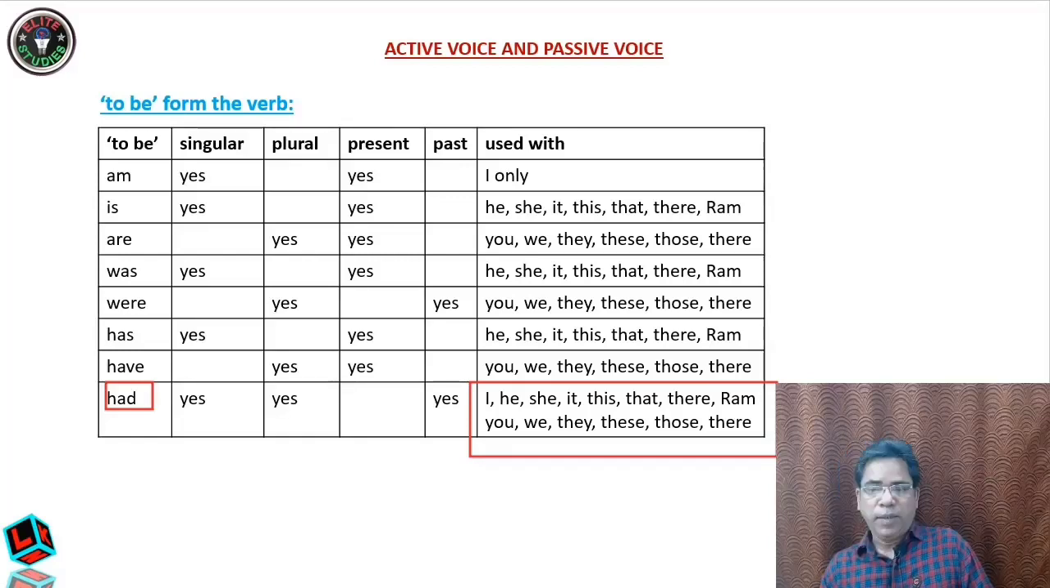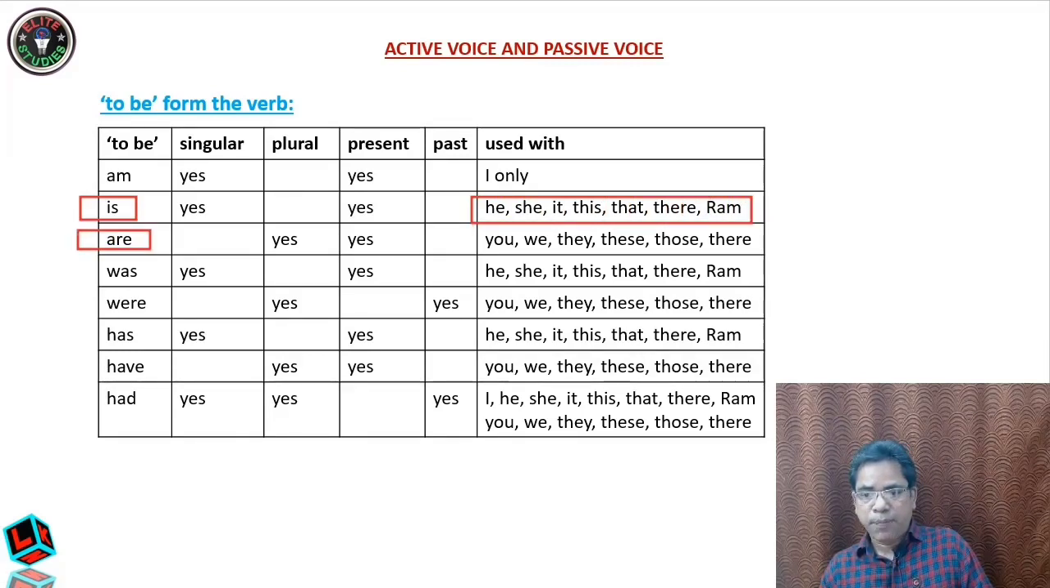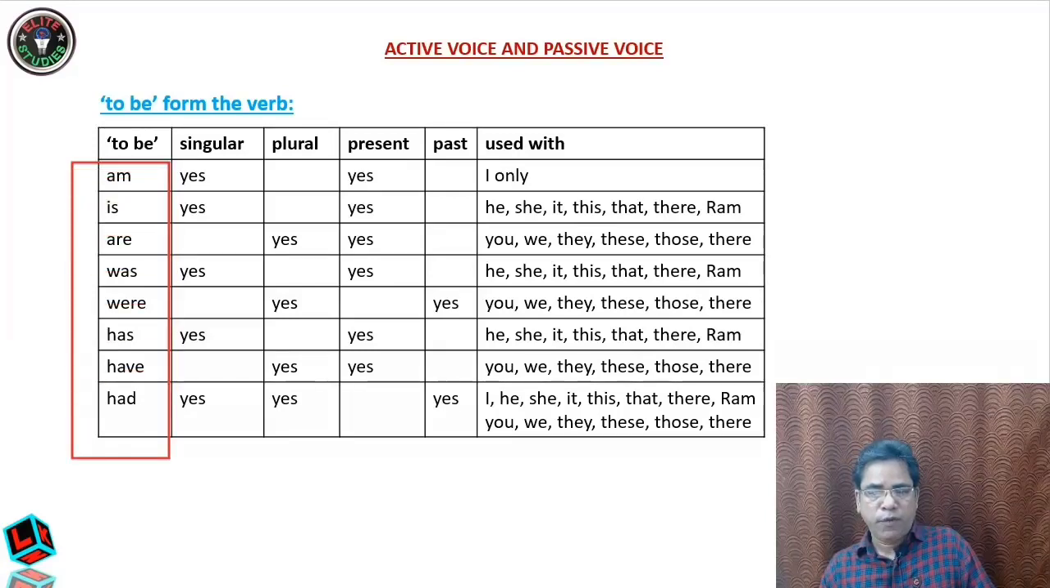Here you should understand one thing. The singular will take the singular form, because this is singular, so they are all taking singular pronouns. Are is plural, so they are taking plural pronouns. Was is singular, were is again plural, and you see all are plural: you, we, they, these, those. Same thing. So here you should understand, the singular pronouns should take the singular to be form, and the plural will take the plural to be form, and these are the to be forms.